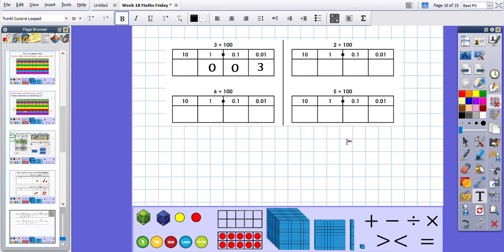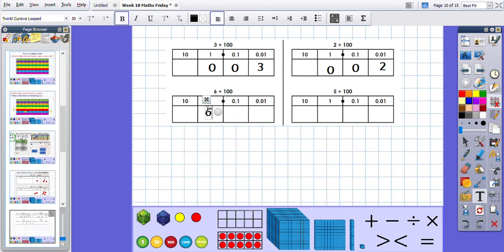Press pause. Okay, so you pressed pause and you have pressed play. And we are back. Right then, so we had a 2 in the ones column, 1, 2 places. We are going to complete our answer by putting in our placeholders.